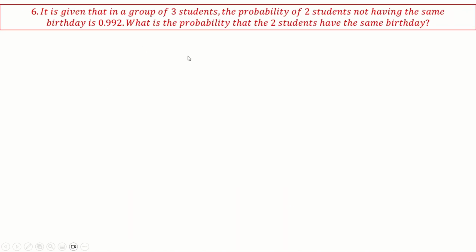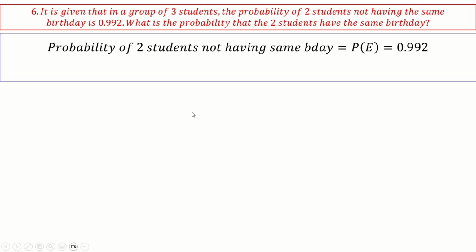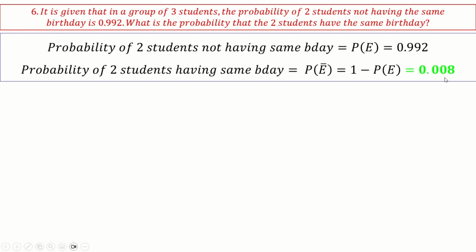Next, it is given that in a group of three students, the probability of two students not having the same birthday is 0.992. What is the probability that two students have the same birthday? Okay, so this is simple. This is just a complementary event. If it is given that two students not having the same birthday is 0.992, then obviously the probability of having the same birthday will be the complement. So 1 minus this, which is 0.008.